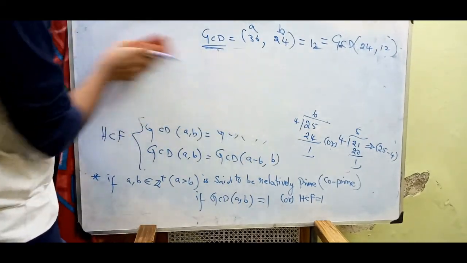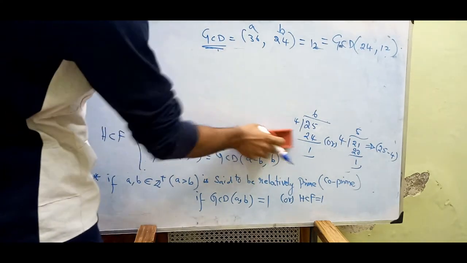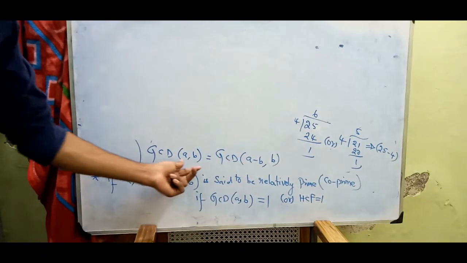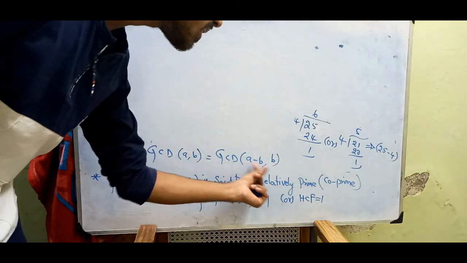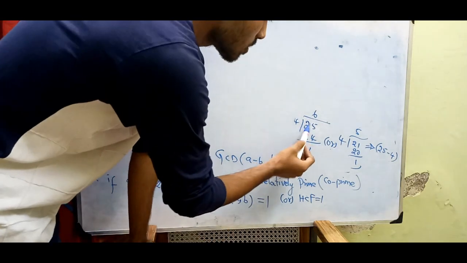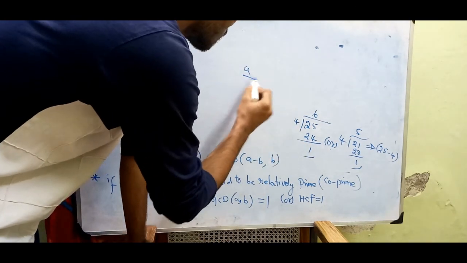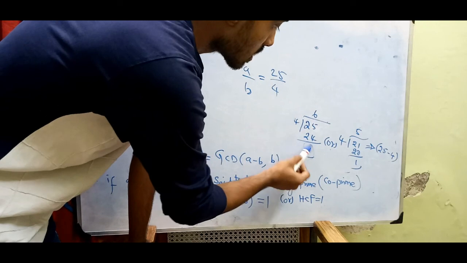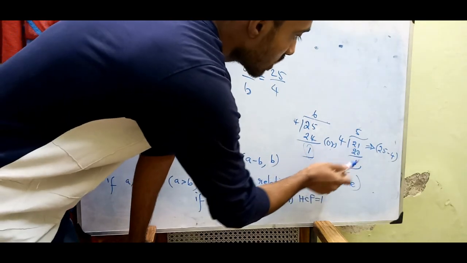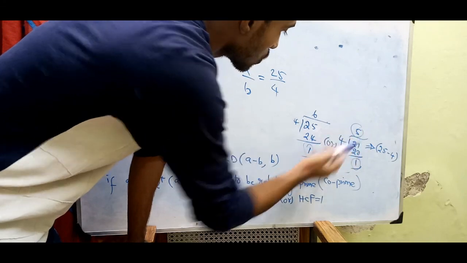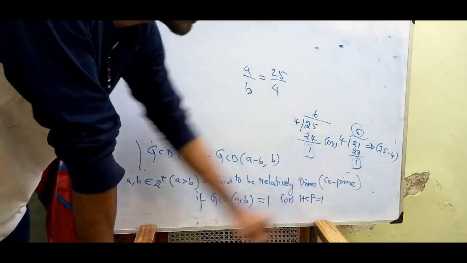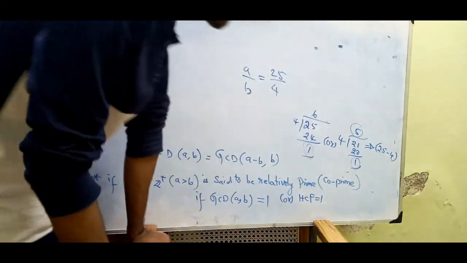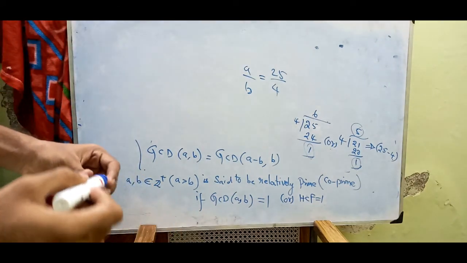That is what this says: GCD of A, B equals GCD of B, R. One more last condition: GCD of A, B can also be written as GCD of A minus B, B. For example, I have given A by B equal to 25 upon 4. 25 divided by 4 gives 6, so the remainder is 1. Even if I take 21, the remainder is the same, the quotient will differ, but we have the same remainder. For this concept we are using this. So 24 minus 1 is this one, right?